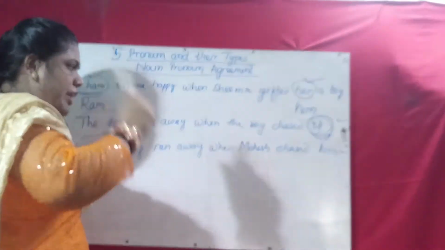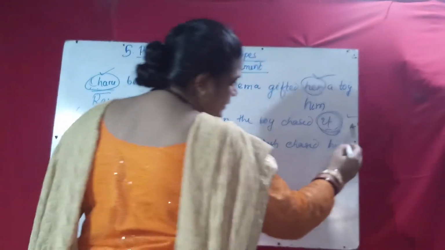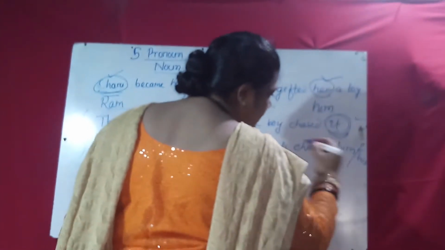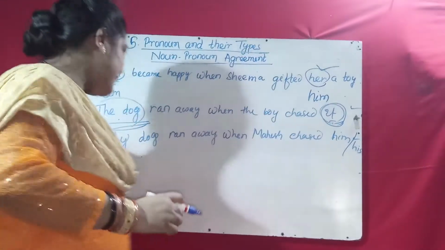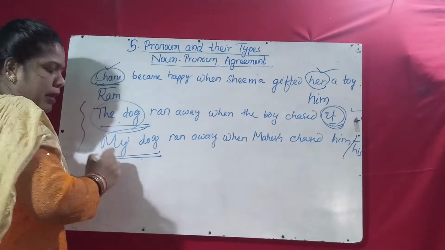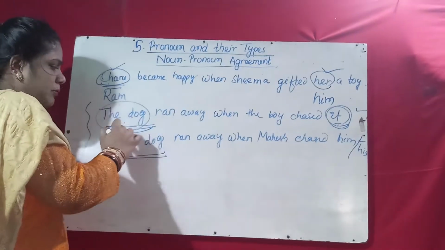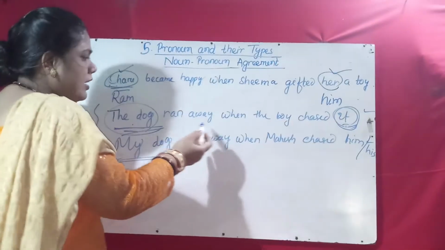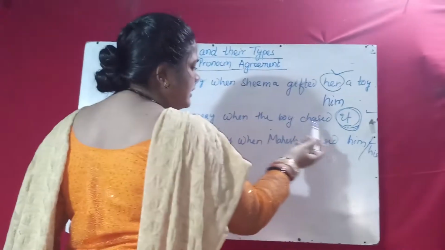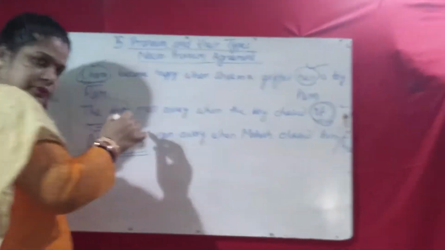When him or his is used, it is for pets. Suppose here my dog means my pet dog. The dog means the normal dog on the street. The dog ran away when the boy chased it means it is the street dog.